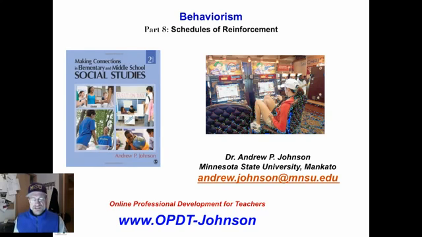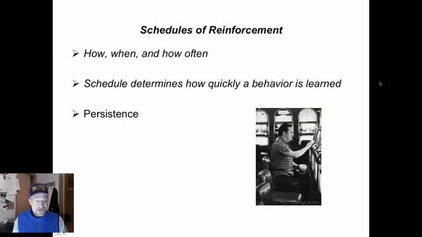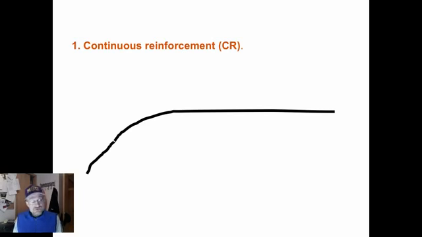Okay, the last thing we're looking at is schedules of reinforcement. And yes, I intentionally put a picture of slot machines here, and you will see why. Schedules of reinforcement has to do with how, when, and how often reinforcement is given. The schedule determines how quickly a behavior is learned, and it also determines how long it lasts once the reinforcement disappears. That's called persistence: how long the behavior lasts once the reinforcer disappears.